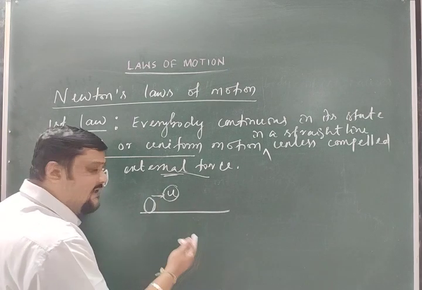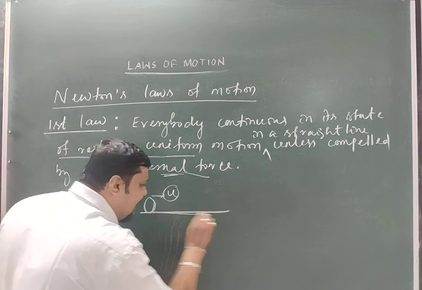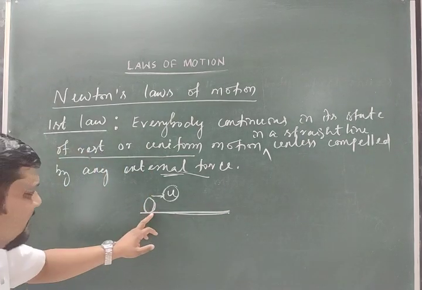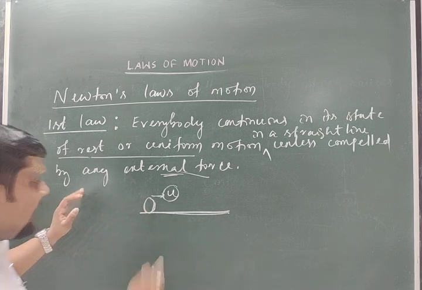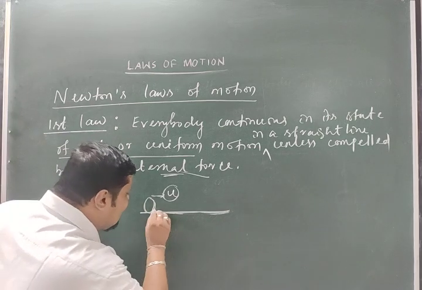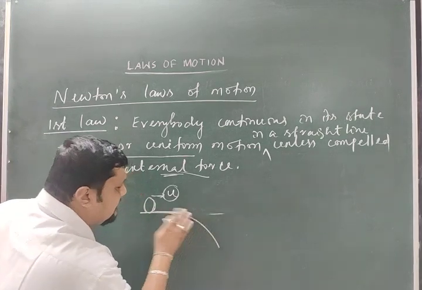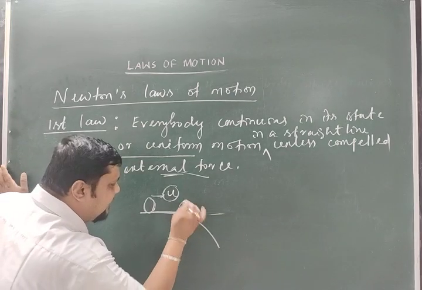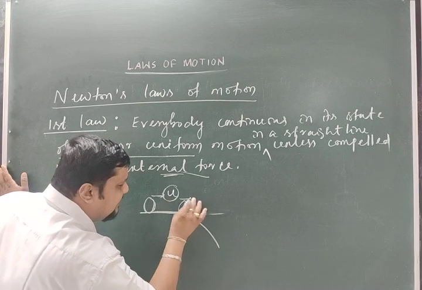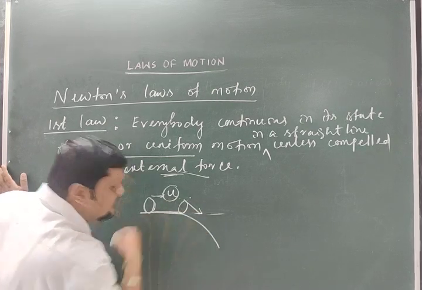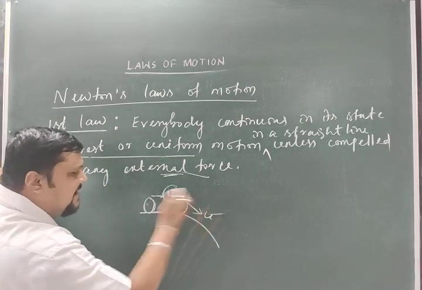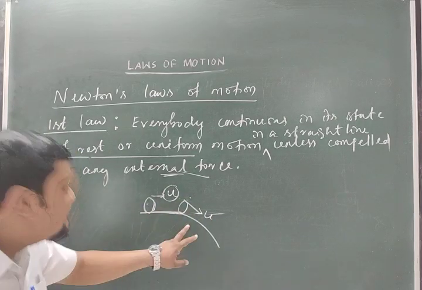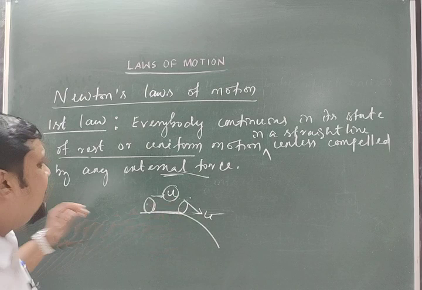The other way is that suppose I change the direction of motion of the body. If the body goes like this, when it comes here, it will move like this. Maybe the magnitude may be the same, but the direction changes, so to change its direction also, we need force.